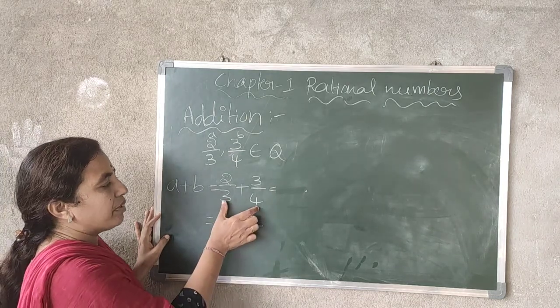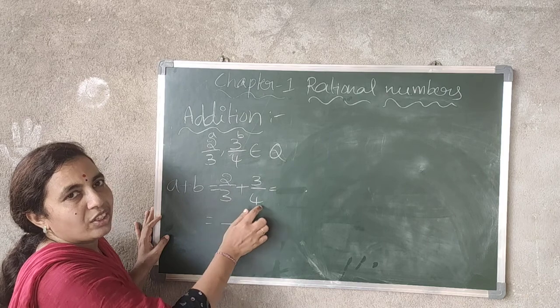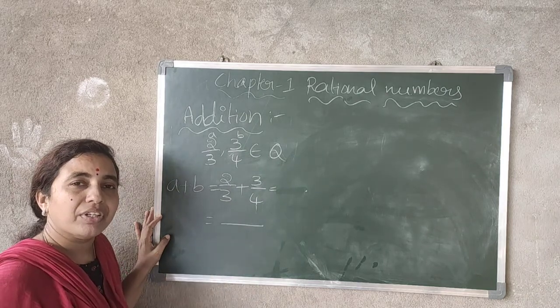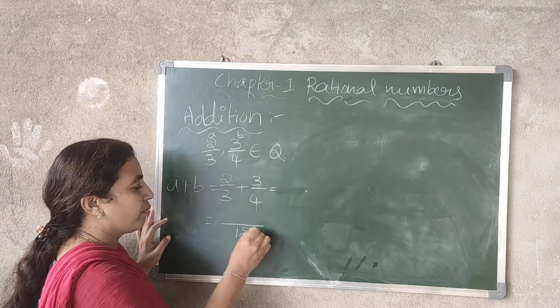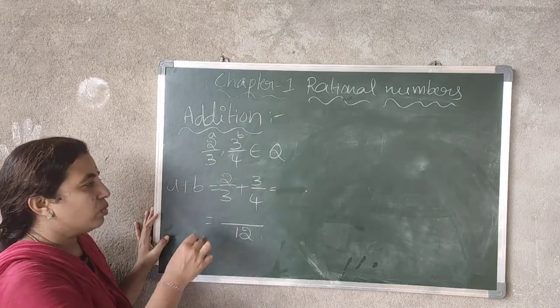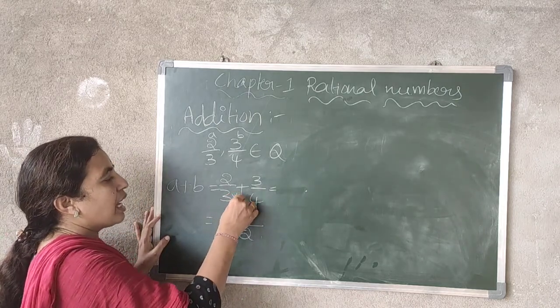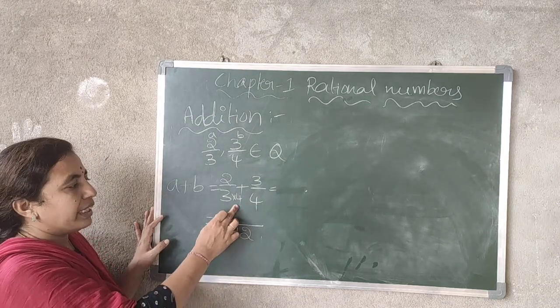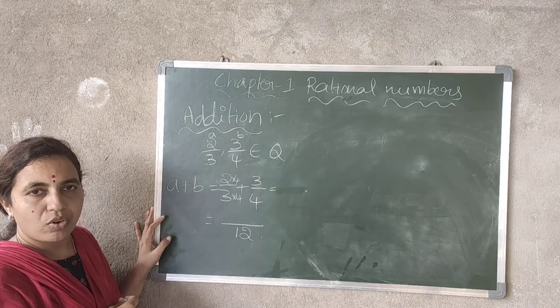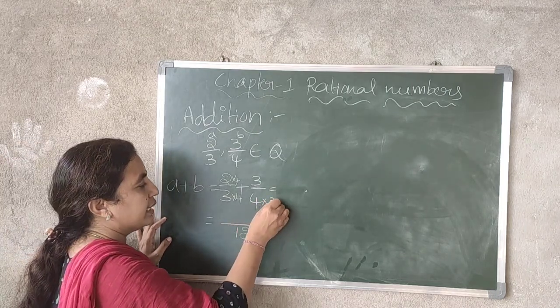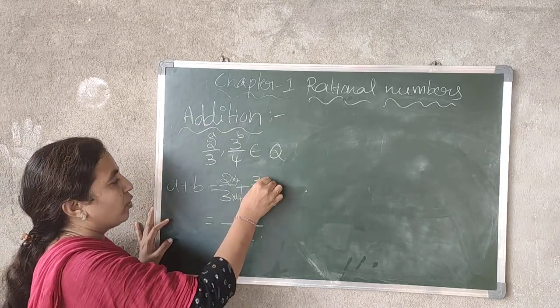And what is the LCM of the denominators? See, 3 and 4 are the denominators. And what is the LCM of the denominators here? For 3 and 4, the LCM is 12. Right. Now 3 4s are 12. So when you are multiplying the denominator with 4, you have to multiply the numerator also by 4. And here 4 3s are 12, and here also multiply by 3.